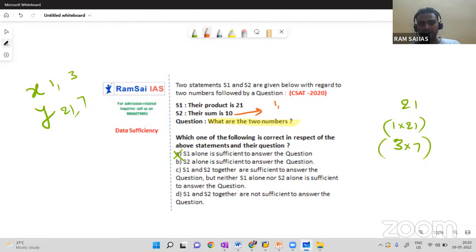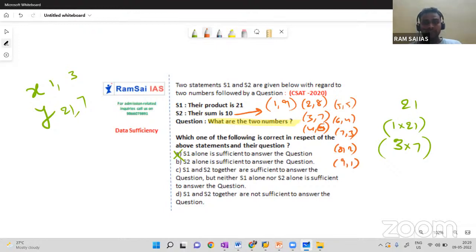So it can be 1 comma 9, right? It can be 2 comma 8. It can be 3 comma 7. It can be 4 comma 6. Can be 5 comma 5. Again 6 comma 4, 7 comma 3, 8 comma 2, 9 comma 1. So value of x and y can be any of these. We are not sure, right? These many values we are getting by using statement 2 alone. So it's very clear that statement 2 alone is not sufficient.